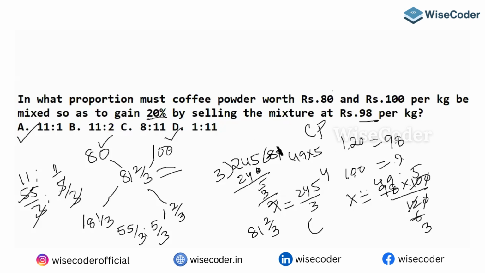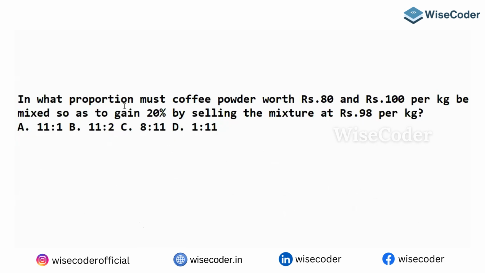Once you know 81 2 by 3 is the cost price, then substitute here, you will end up with 18 1 by 3 and 1 2 by 3. If you convert the mixed fractions into normal fractions, so 55 by 3, 5 by 3. So 3 is going to be cancelled. 55 and 5 will give you 11 is to 1. So the answer for this question is 11 is to 1. One of the nice questions. Please concentrate. Okay, let's go to the next question.